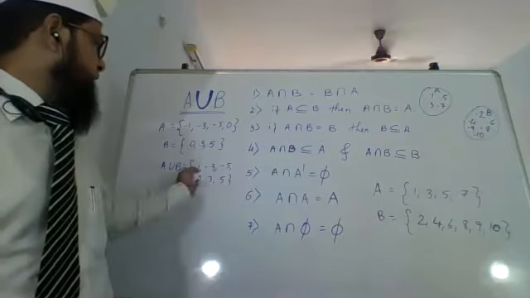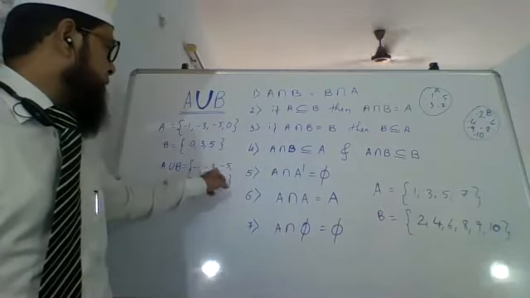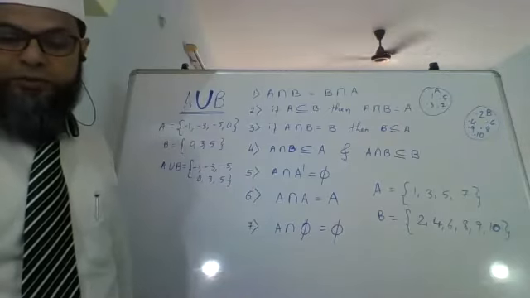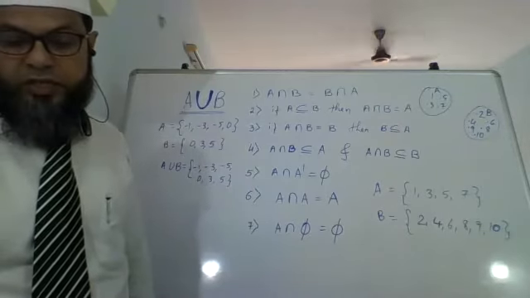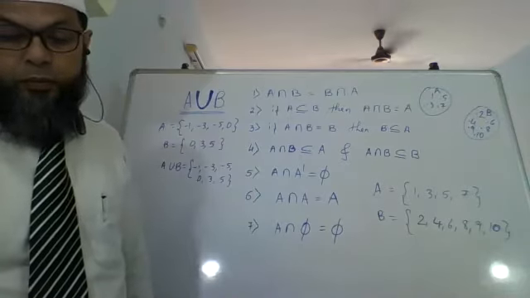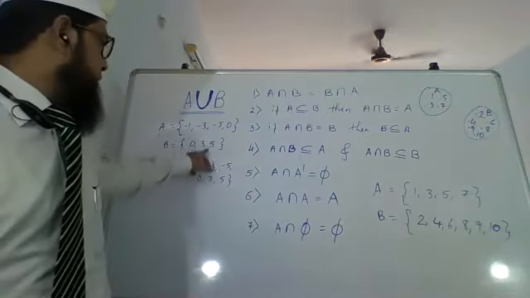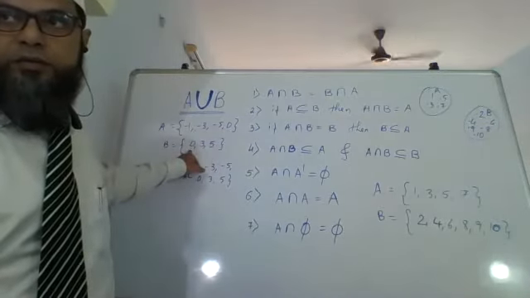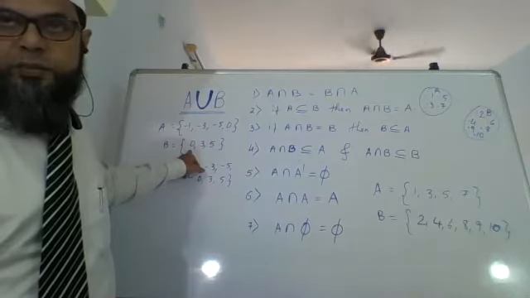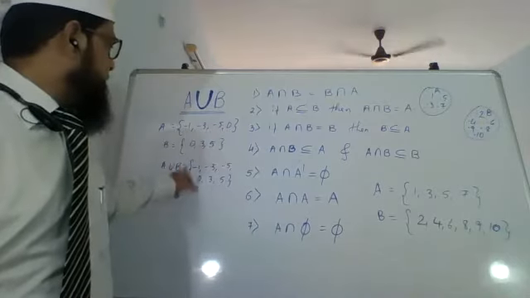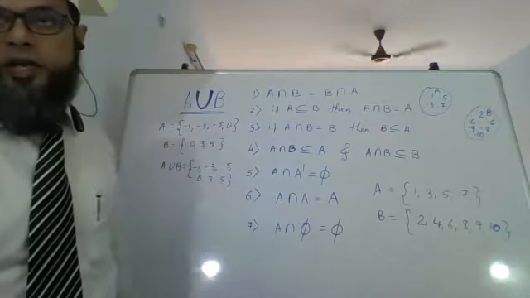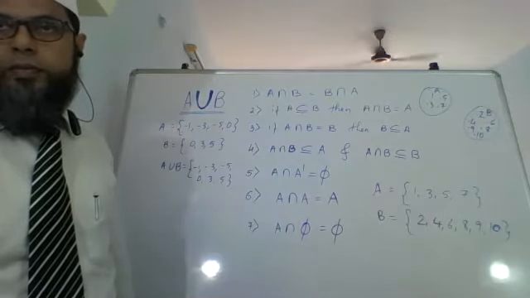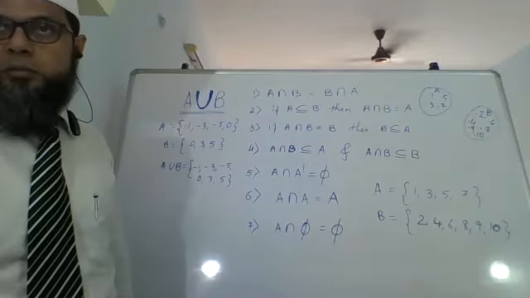Of course, the order can change, like -5, -3, -1, 0, 3, 5, but the elements will have to be the same. And here you will see that 0 will be the intersection. A intersection B will be 0, whereas A union B will be this.